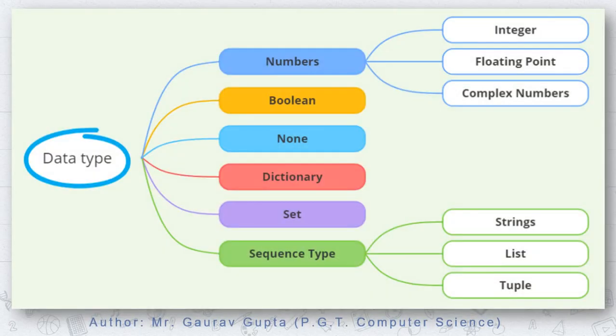Now let us see various data types of Python programming. You need not memorize them, but just understand the concept. We have numbers, which are further classified as integer, float, and complex. Then boolean, none, dictionary, set, and sequence types, which are further classified as strings, list, and tuple.